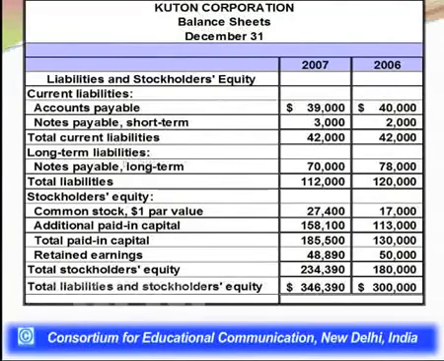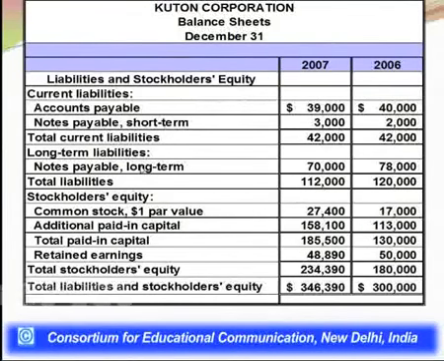Now moving forward, the next thing is the long term liabilities. For the long term liabilities, we have just one head given here. It reads as notes payable, long term. So you would be surprised, here it was notes payable short term, right? This is another learning. And just going down, it says notes payable long term.